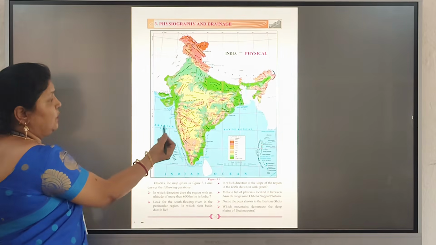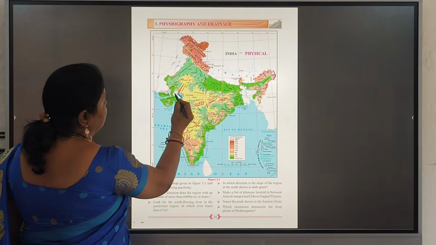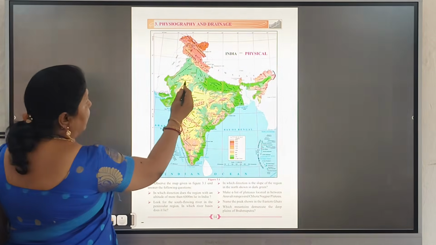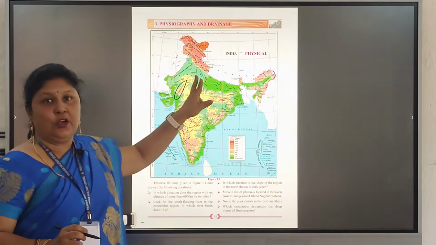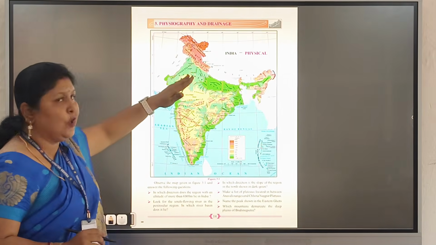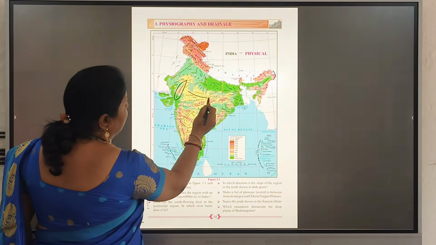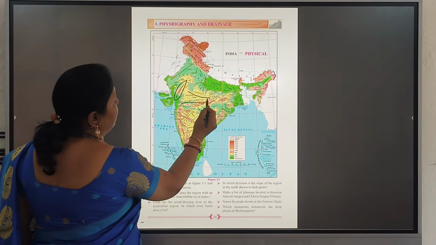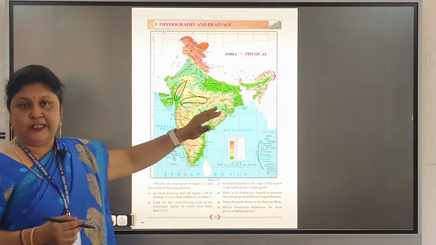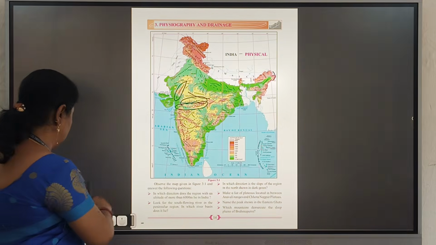Now at the center, which are the ranges? The first one is the Aravali range. Just below the northern plains comes the Aravali range, and from there below this comes the Bundelkhand and the Vindhya range. After that, the Satpura ranges in MP. Here we can see the Satpura ranges.